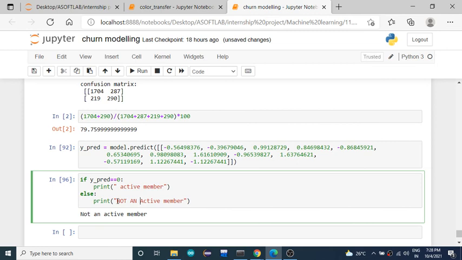Okay, so this is how you can solve a problem, to predict whether the customer is going to be retained in the same company, same bank, or is going to exit from the bank. He is going to close his bank account and exit from the bank. Okay, so this is how you can perform churn modeling. Fine. So that's about this one project.